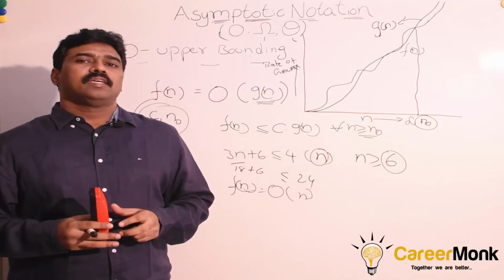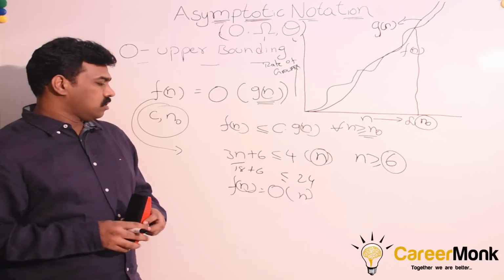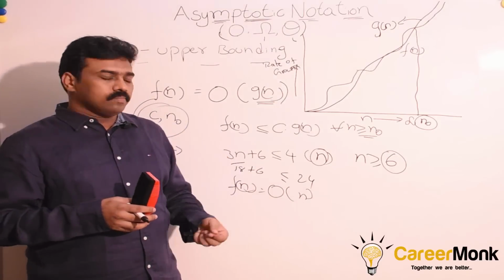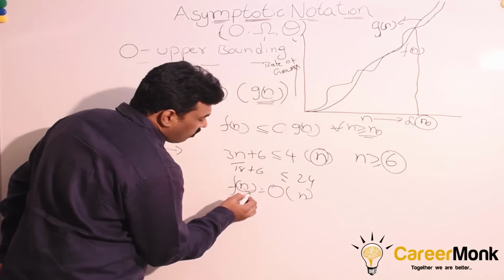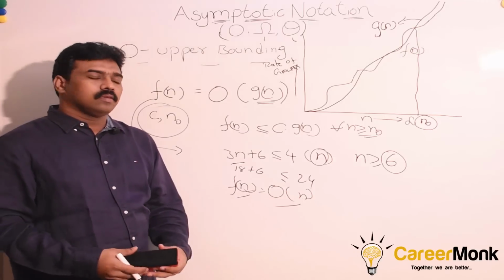Now here's a slight difference. Some textbooks have an extra word called tight upper bound. We'll come to that actually. So now we can say f of n is equal to big O of g of n, that is g of n, in this case n.